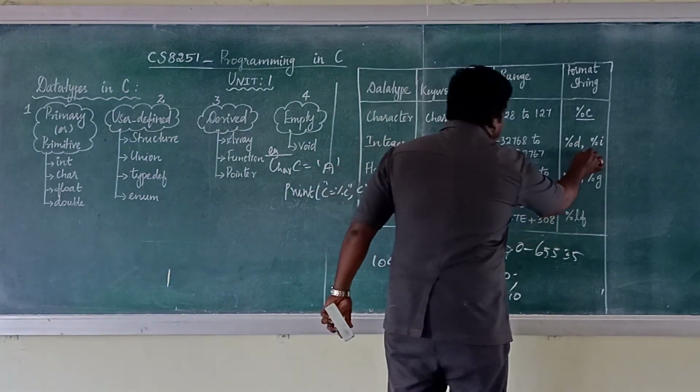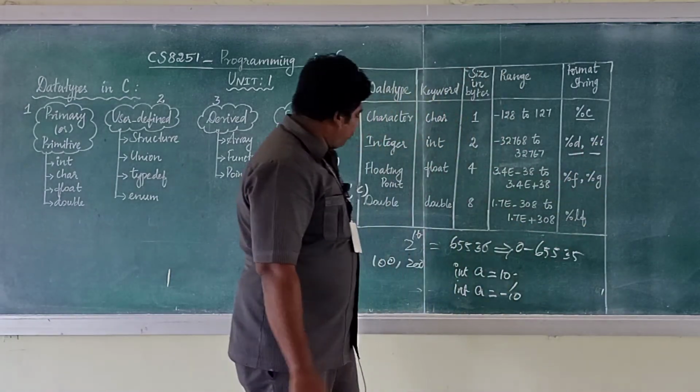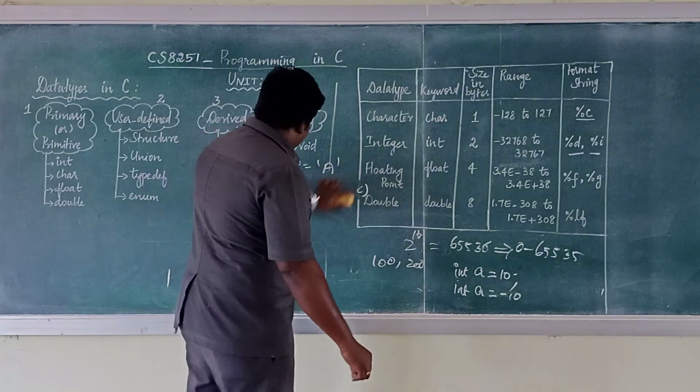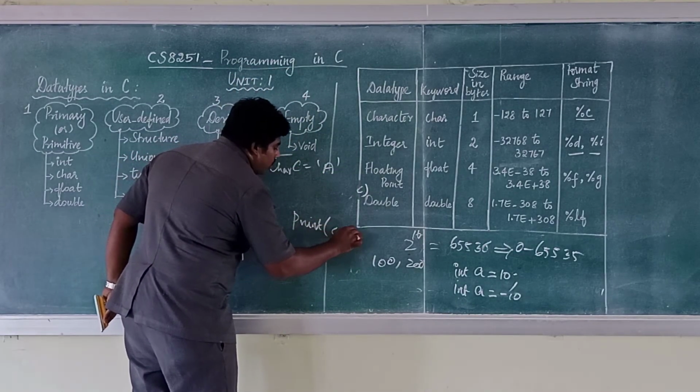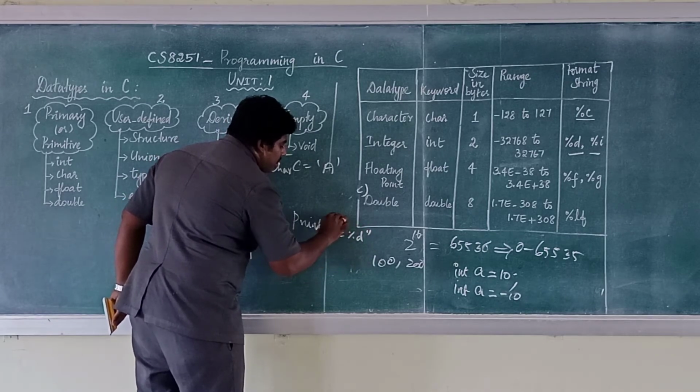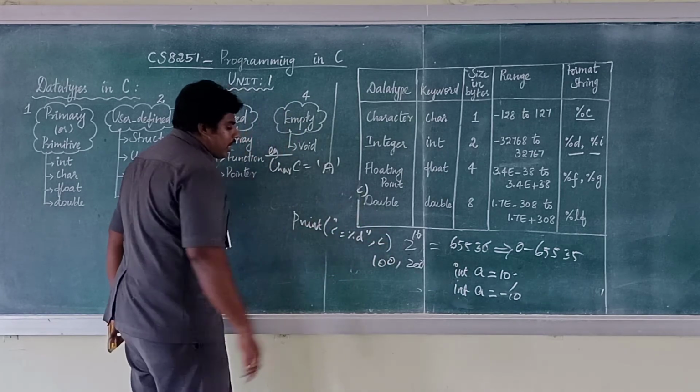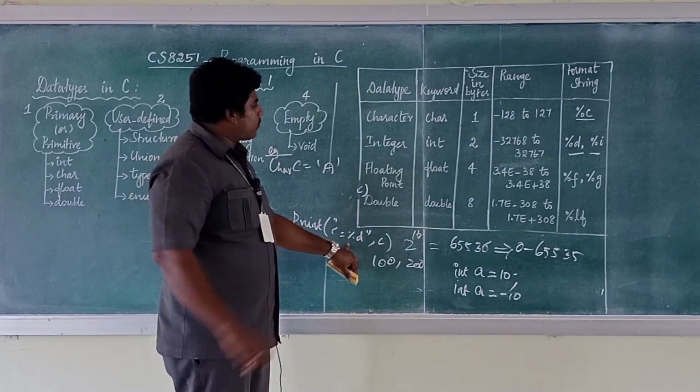The control specifier is %d and %i. So if you print anything here, printf c equal to %d, comma c. If it is integer, it means %d.